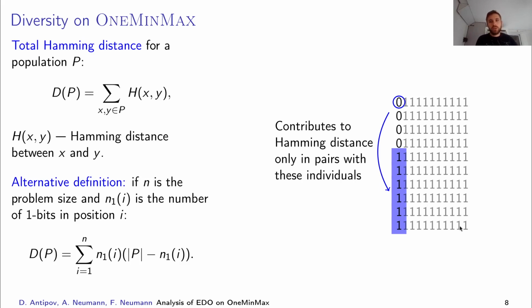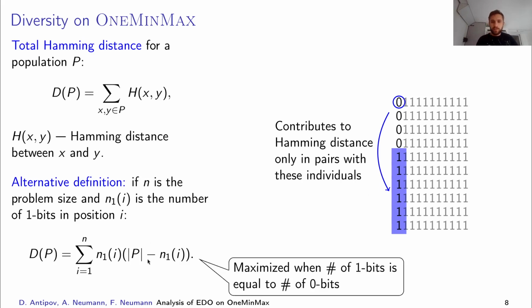When we consider a population written as bit strings, and consider the first position, then this 0 contributes to this sum of Hamming distances only when we consider a pair of this individual with any of the individuals with a 1 bit in the first position. This 0 bit as well, and this 0 bit as well. So the contribution of this position to this sum is the number of zeros in this position multiplied by the number of ones in this position, which can be written like that.